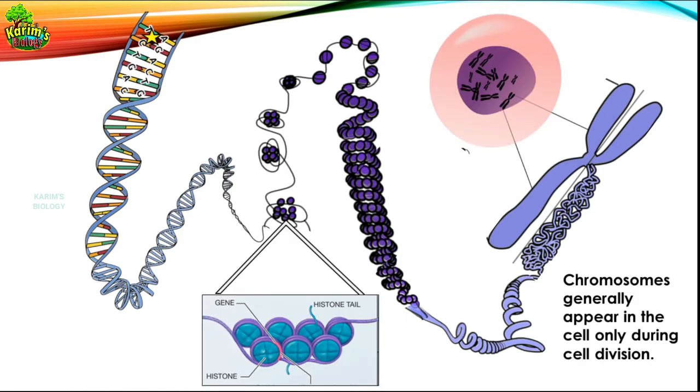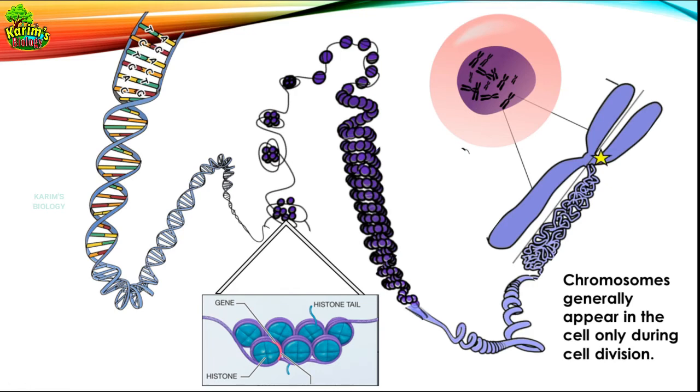Understood? So just now I told you that chromosomes generally appear in the cell only during the cell division, and in the remaining time the chromosomes will not appear. The genetic material, which is DNA, exists in the form of this particular structure, which is chromatin material. So the chromatin material condenses and forms the chromosomes during the cell division. When the cell is not undergoing division, the chromosomes again decondense and form this chromatin material. I hope that you understood.